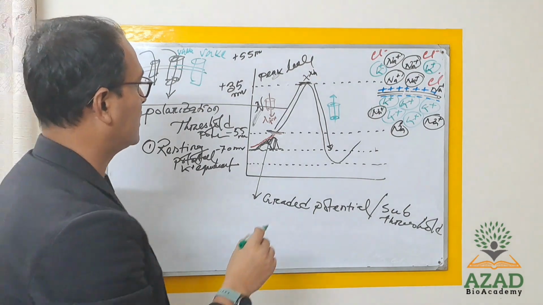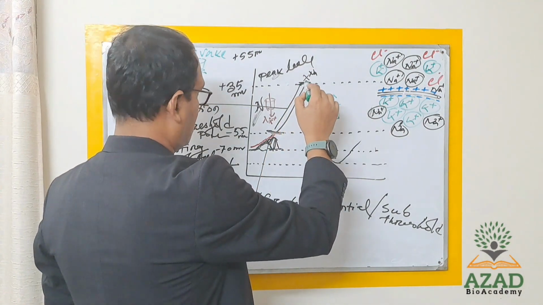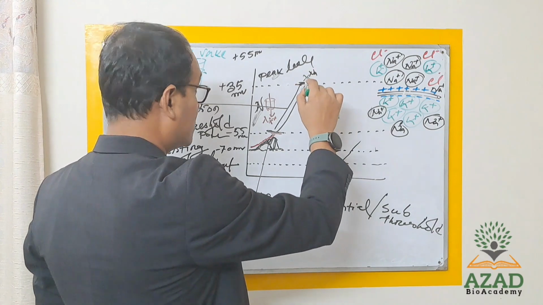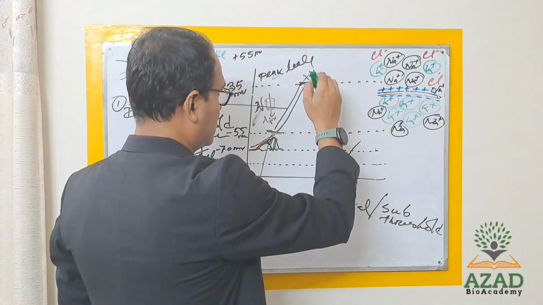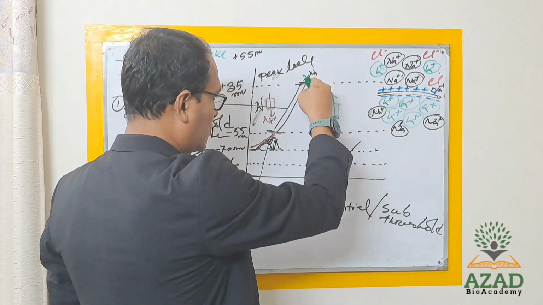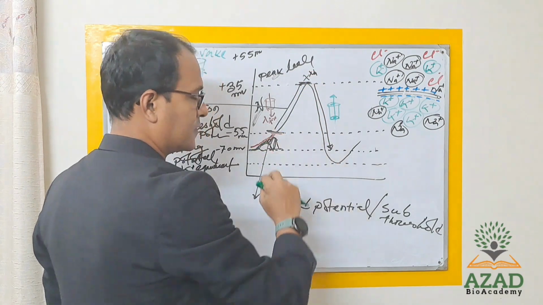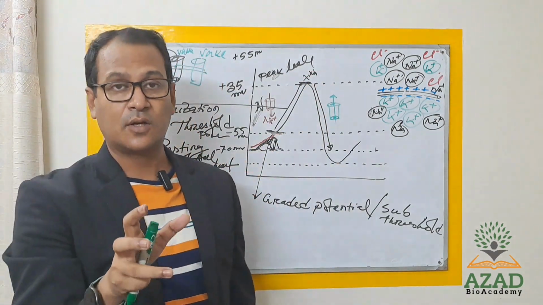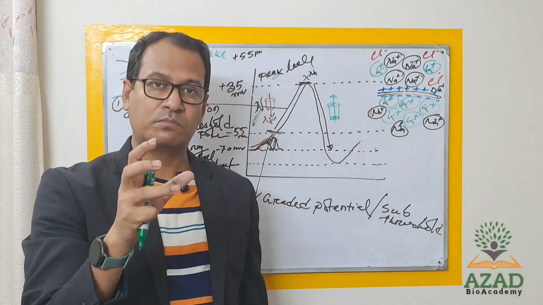Then the intensity of the action potential will decrease, going back toward the resting level.